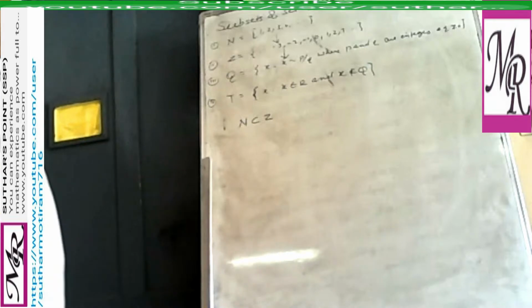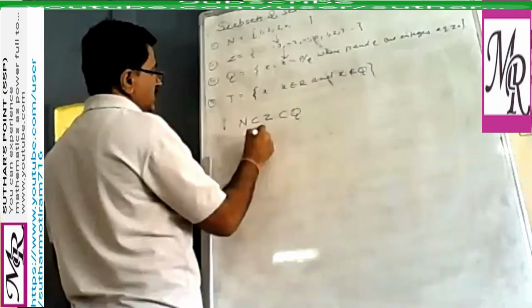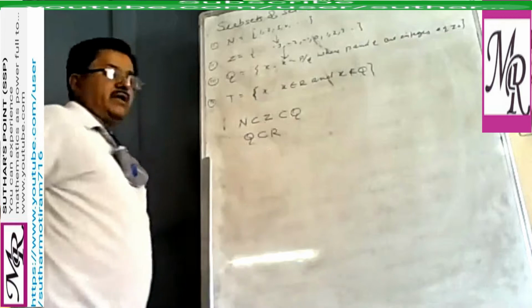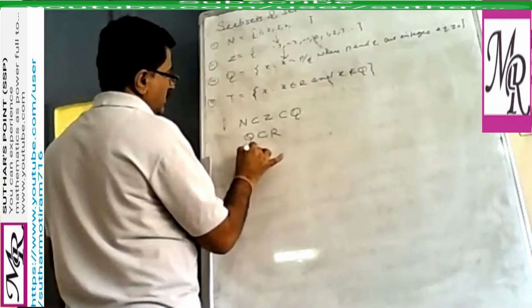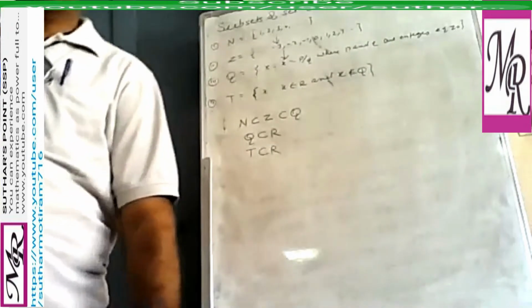Z is also a subset of Q, that is rational numbers. Every integer is also a rational number. Now, what we will also write, rational numbers are also a subset of R. All rational numbers are also real numbers. So we can say Q is a subset of R. Similarly, irrational numbers are also a subset of real numbers. Correct?